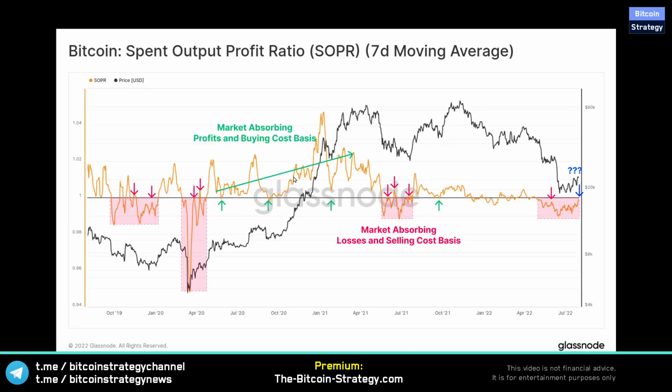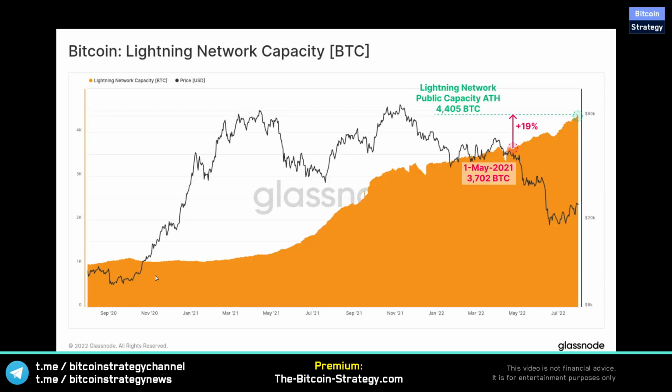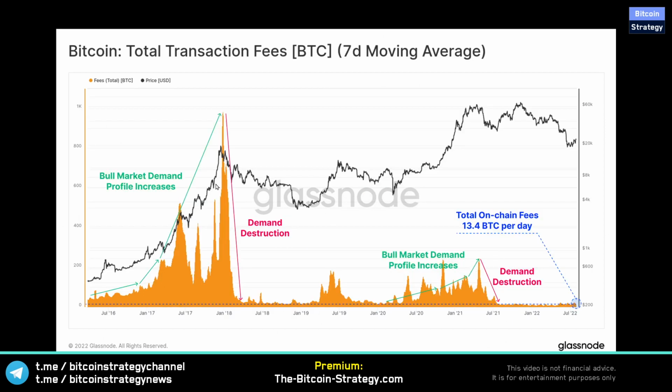And that's because, let's skip this chart for now. That's because of this chart, the Lightning Network capacity. So we can see over the years, this is gradually increasing. So even though Bitcoin grows that massively year over year with, of course, a lot of volatility, even though we see all of that growth in adoption, the efficiency grows quickly enough so that the transaction fees don't spike as much as they used to during hype times.